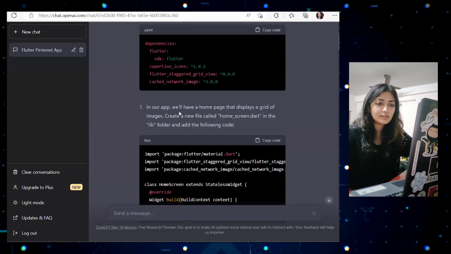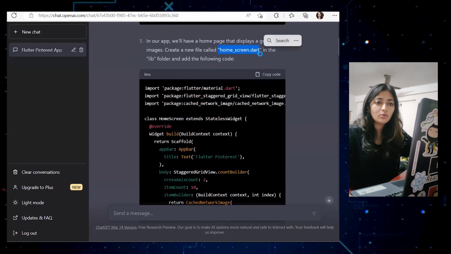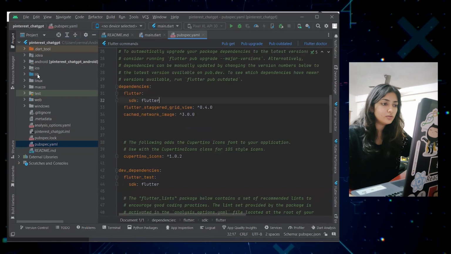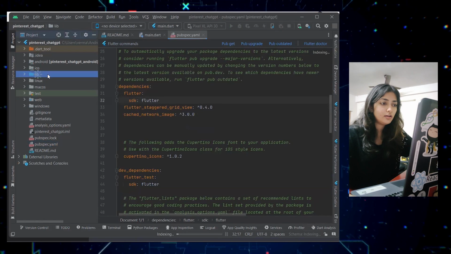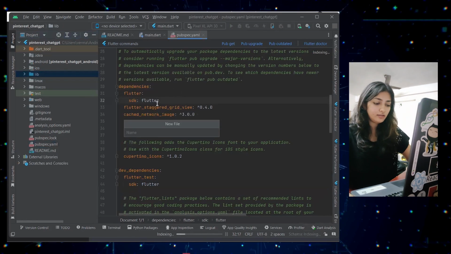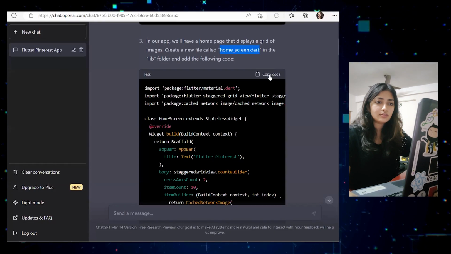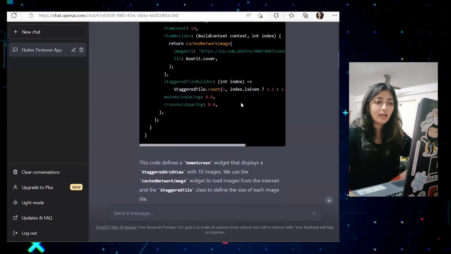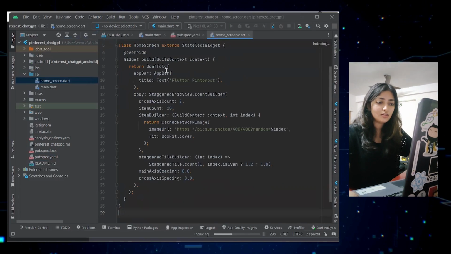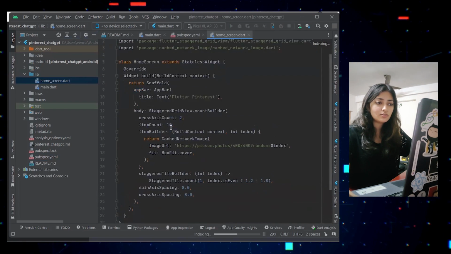Okay, that's cool. Next is we'll have a home page. So create a new file called homescreen.dart in the lib folder. So we'll go to lib, we'll create a new file, say homescreen.dart, and we're going to simply copy this. I don't know any of this code, so let's just copy paste it. Okay, so far so good.